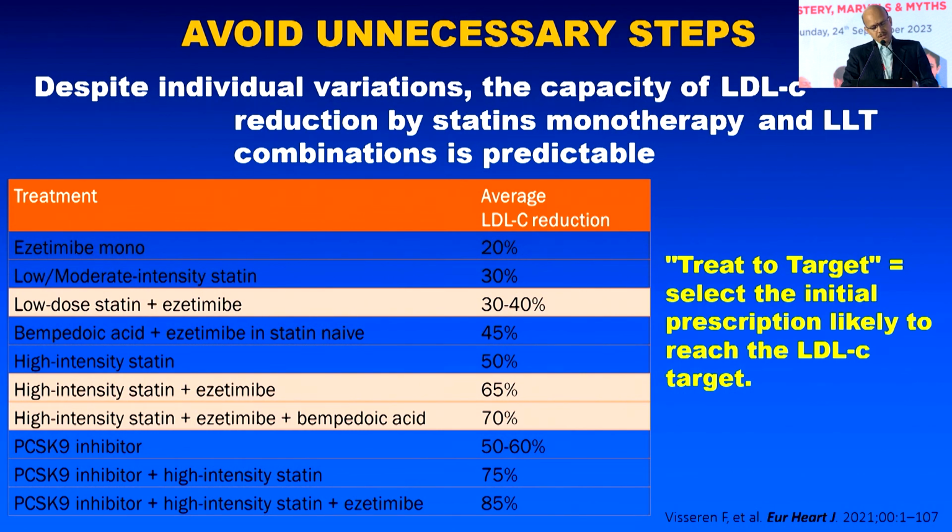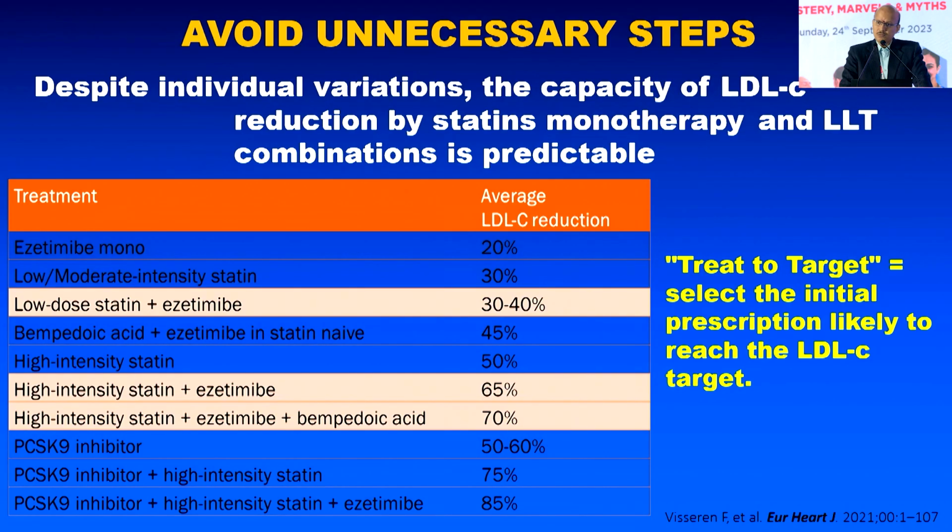But if you take a combination of high-intensity statin, ezetimibe and bempedoic acid, we are able to achieve 70% reduction from the baseline. And the ultimate target is the PCSK9 inhibitor with high-intensity statin and ezetimibe, we can reduce it by 85%. So if this patient receives these 3 drugs, with PCSK9, probably we can achieve the target much faster.